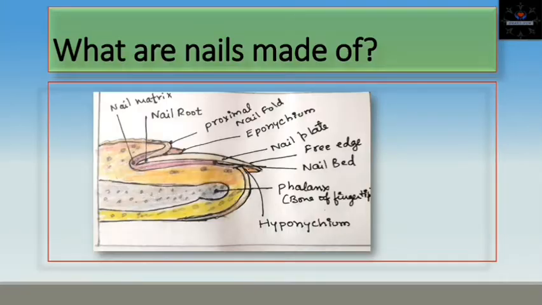Hyponychium. The hyponychium is the part sticking to the tip of the skin, which is attached to the proximal nail fold and nail plate. It forms a seal to protect the nail bed. It is the epithelium or skin between the nail plate and the junction of the free edge and the skin of the fingertip. It is glassy and grayish in color.